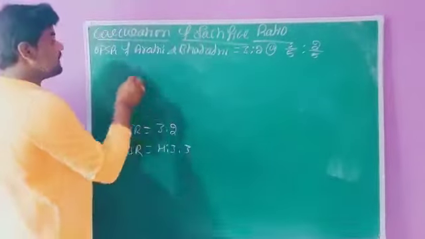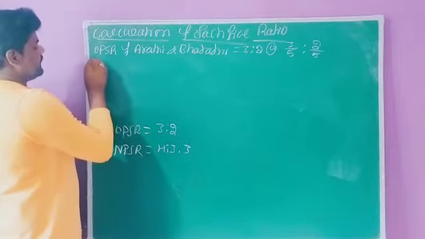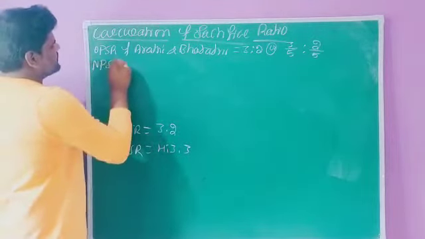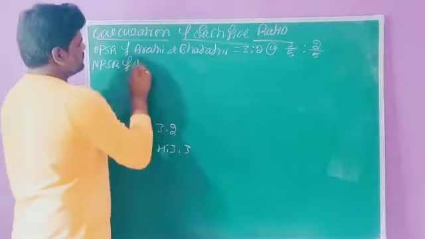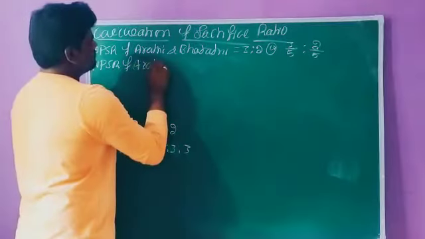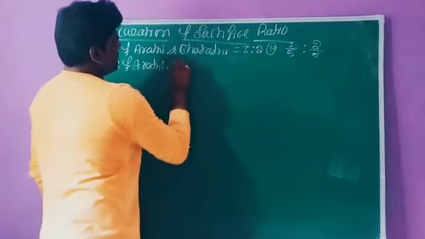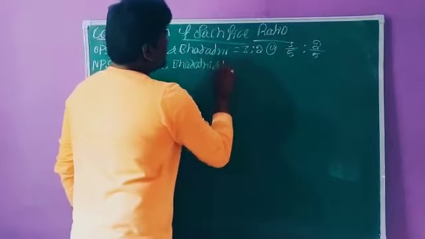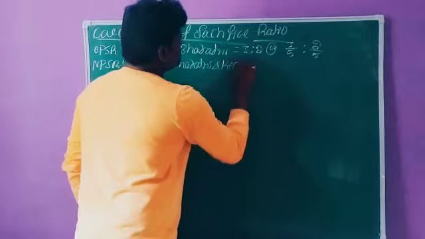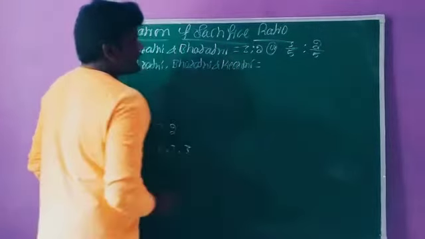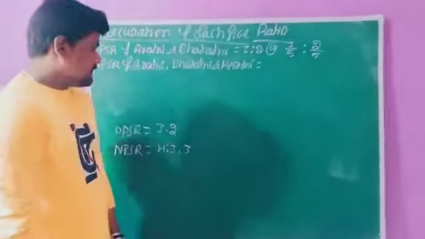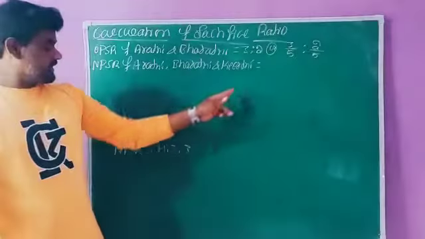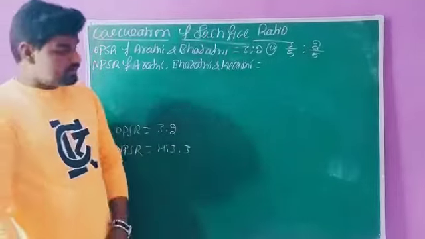In the same way, now we need to write the new profit sharing ratio of Arti, Bharati and Kirti. Kirti is the new partner in the partnership. The new profit sharing ratio is 4 is to 3 is to 3.